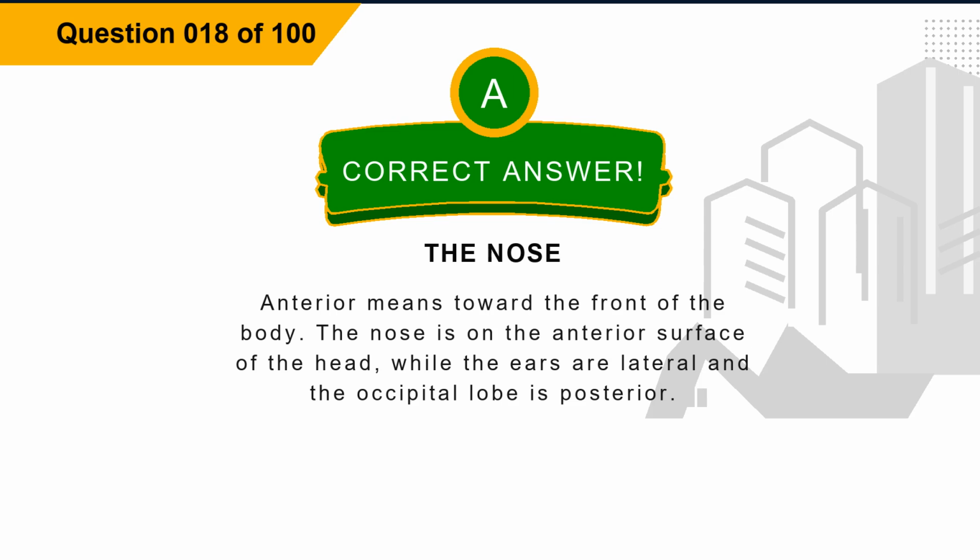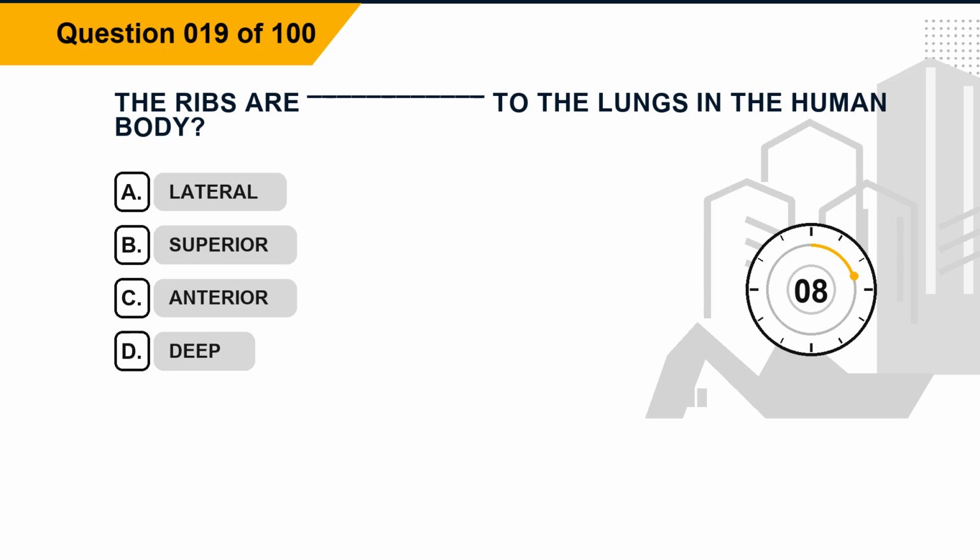Explanation: anterior means toward the front of the body. The nose is on the anterior surface of the head, while the ears are lateral and the occipital lobe is posterior.